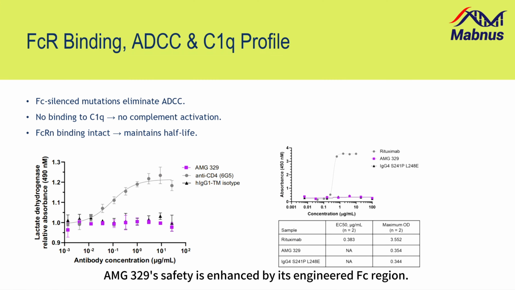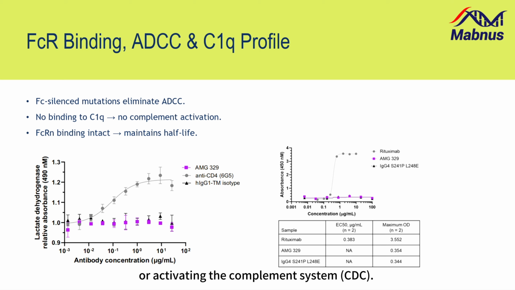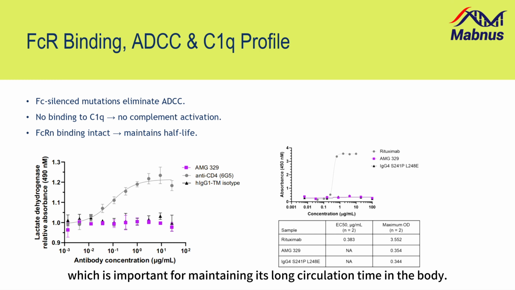AMG 329's safety is enhanced by its engineered Fc region. Special mutations prevent it from triggering immune cell killing, ADCC, or activating the complement system, CDC. However, it still binds normally to the FcRn receptor, which is important for maintaining its long circulation time in the